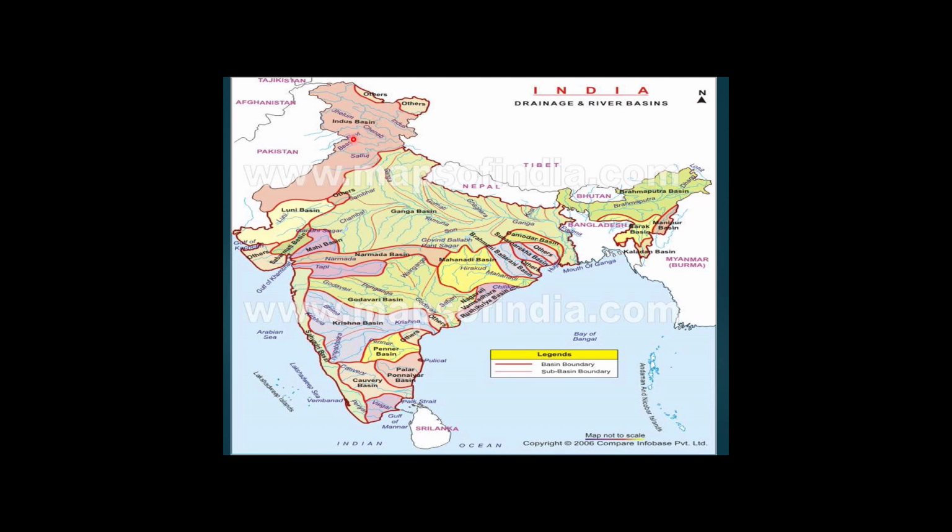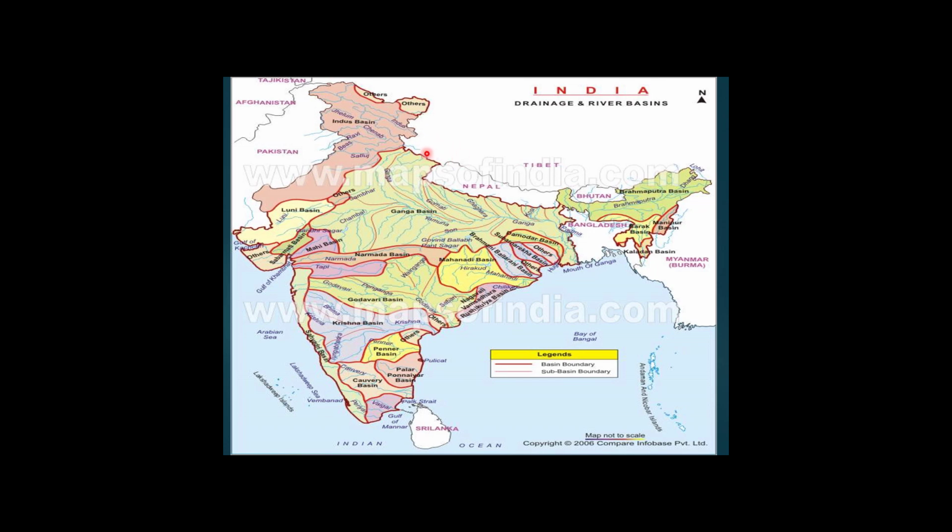Here you can see this is the Indus river system, Ganga river system and the Brahmaputra river system. These three river systems, or these three northern drainage basins of India, have their origin from the Himalayan mountain system. You see the Indus river has its source near Mansarovar in the Tibetan region.